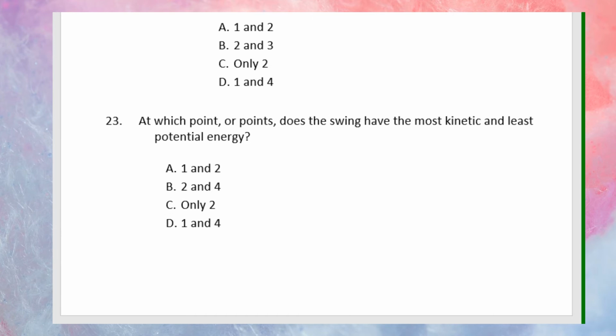Number 23. At which point or points does the swing have the most kinetic and least potential energy? A, 1 and 2. B, 2 and 4. C, only 2. D, 1 and 4.